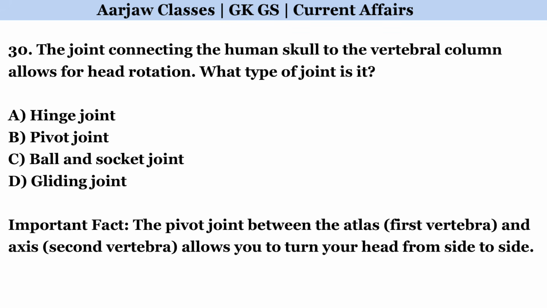The joint connecting the human skull to the vertebral column allows for head rotation. What type of joint is it? Correct option is B, pivot joint.